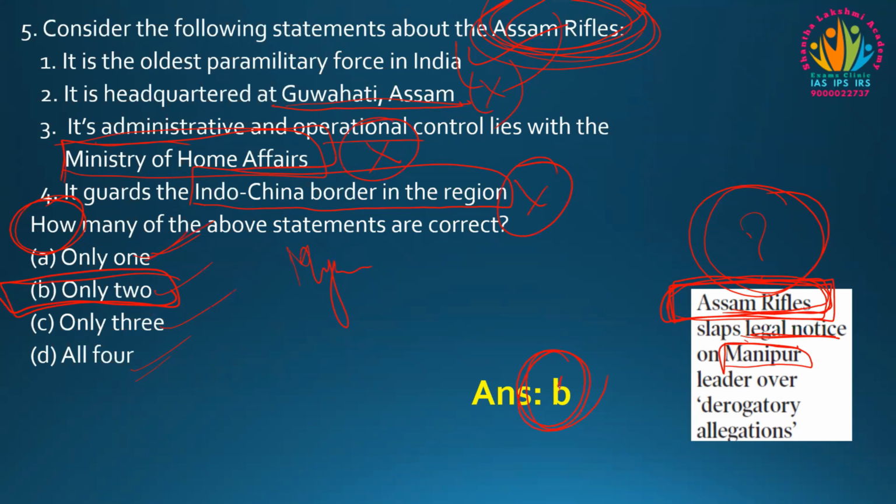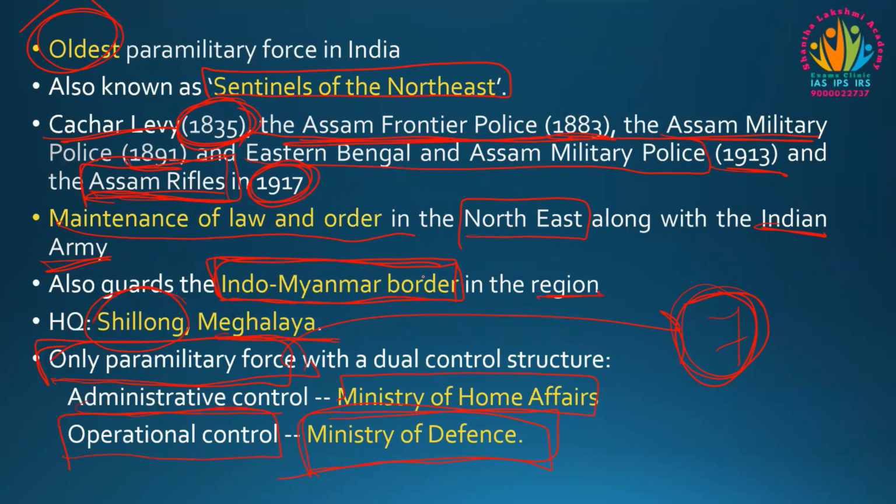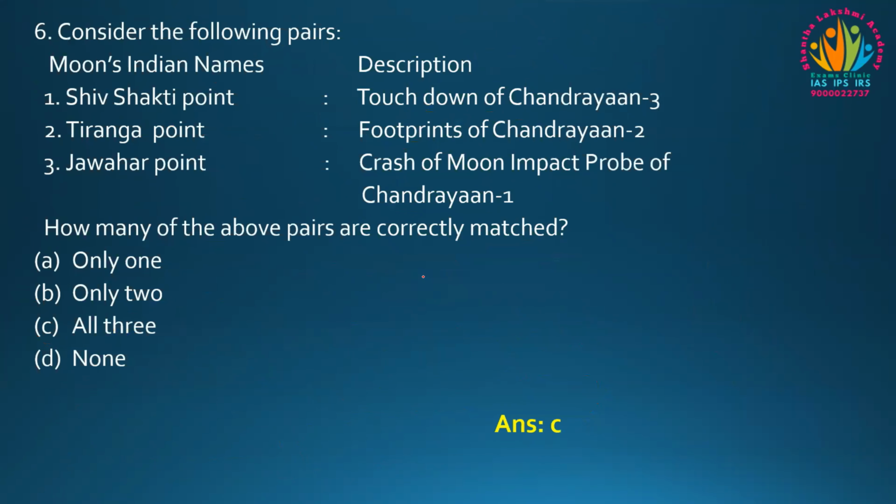Only one. Sorry, it is A. Only one statement is correct. And who guards the Indo-China border? It is the Indo-Tibetan Border Police Force, ITBP. So this is all about the Assam Rifles. And moving to the next question: consider the following pairs.